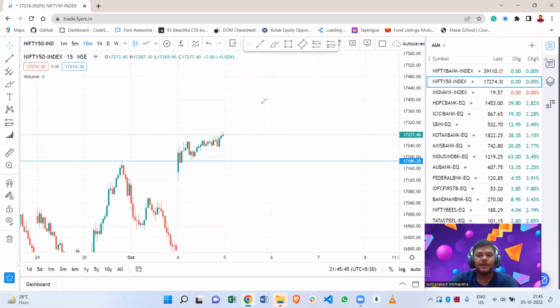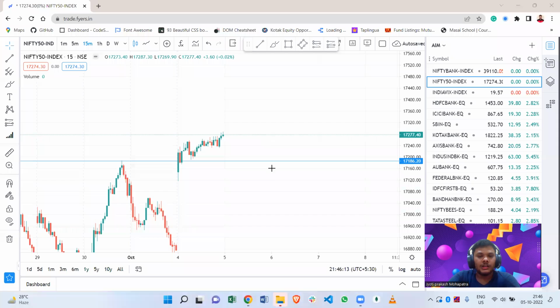And if it opens gap up around 70,400, 70,500, then we are going to wait for at least 15 minutes. If it shows any negative scenario, like if the 5-minute candle closes negatively and the second candle tries to close near the first candle low, then we can easily take a selling trade, and our target will be 17,700. Second target will be 17,250.